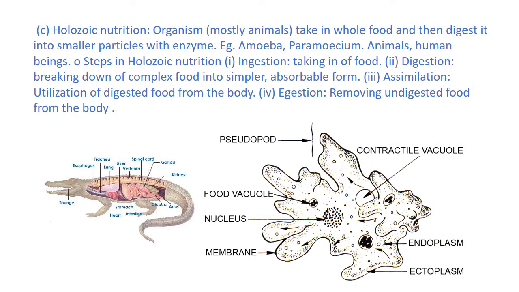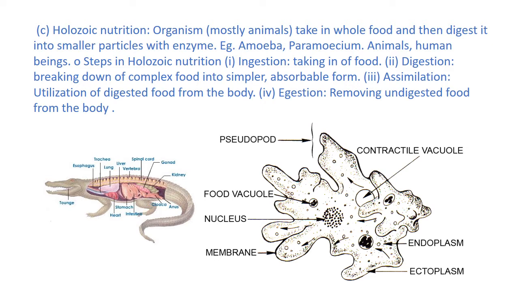C. Holozoic nutrition. Organisms, mostly animals, take in whole food and then digest it into smaller particles with enzymes. E.g. amoeba, paramoecium, animals, human beings.